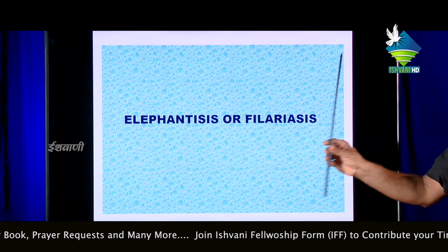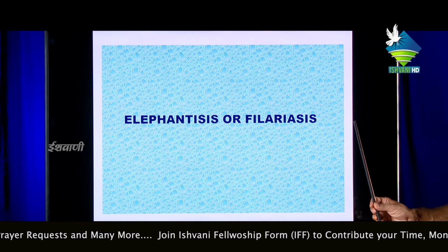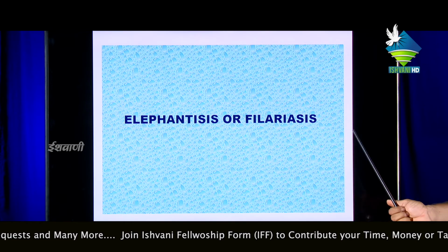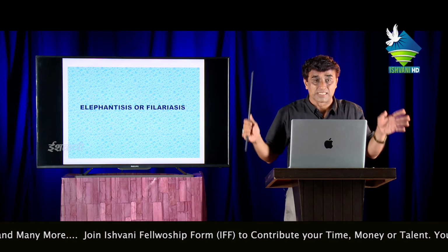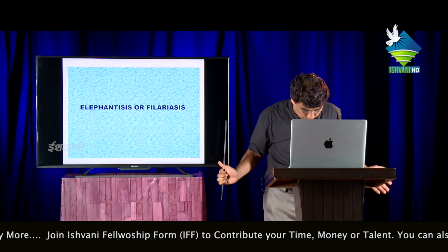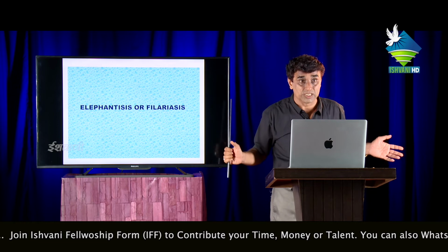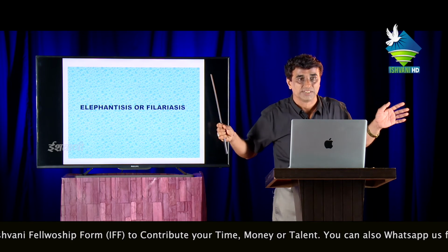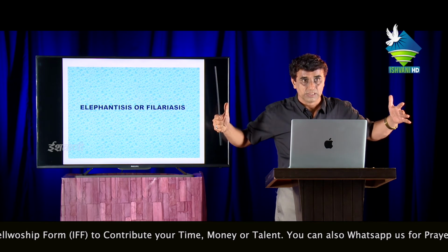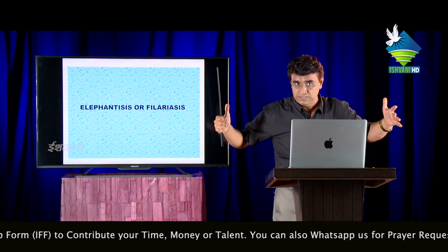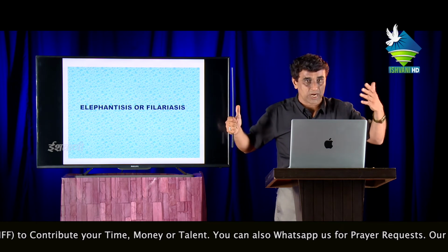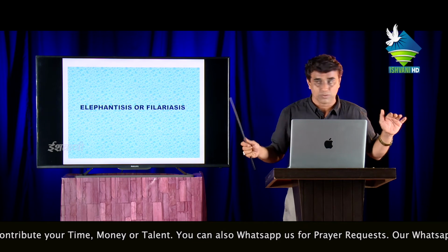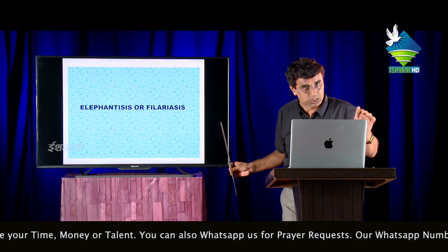Elephantiasis or filariasis, as the name indicates. The patient suffering from this disease has a part of the body that looks like an elephant's. It totally swells up, a dangerous appearance. That's how the name elephantiasis is derived. The actual name is filariasis.